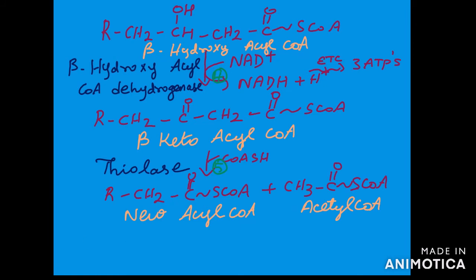So this is how the beta oxidation cycle will occur 6 more times. So totally 7 cycles will be involved. After myristoyl CoA, 6 more cycles will yield 7 molecules of acetyl CoA. So 7 plus 1, totally 8 acetyl CoA will be obtained. Palmitic acid will undergo 7 cycles of beta oxidation to yield 8 molecules of acetyl-CoA. The last cycle will be split into 2 molecules of acetyl-CoA. So the 7 cycles of beta oxidation will yield 8 molecules of acetyl-CoA in the case of beta oxidation of palmitic acid.